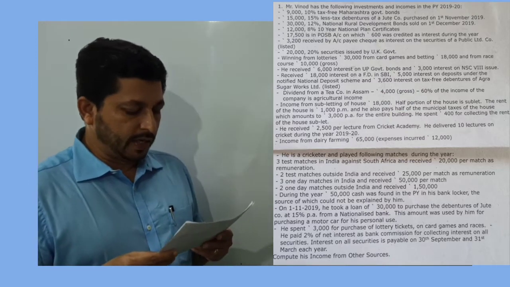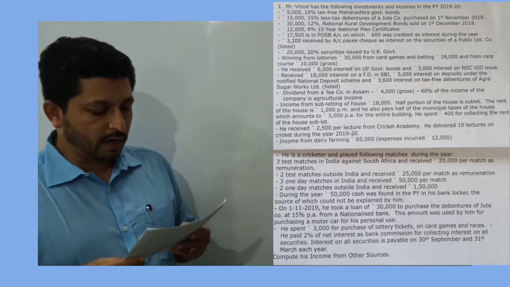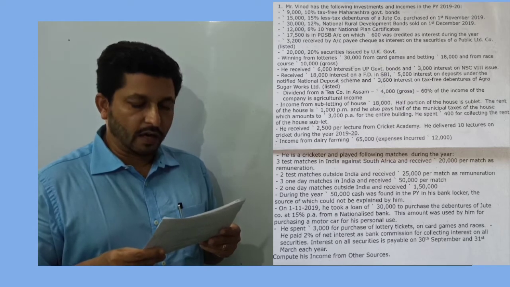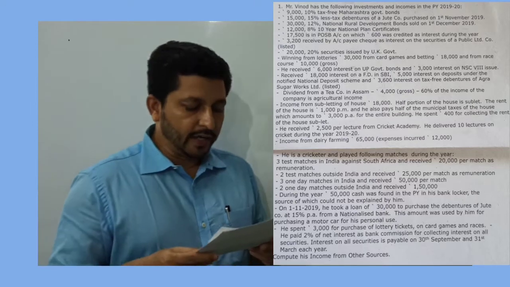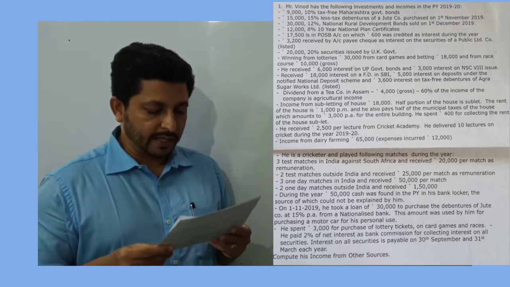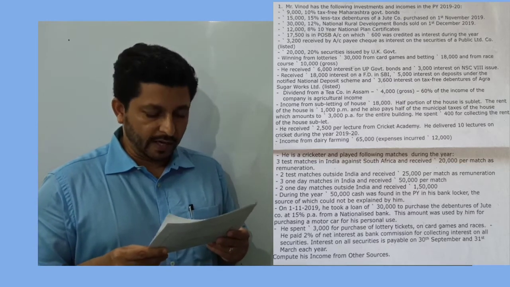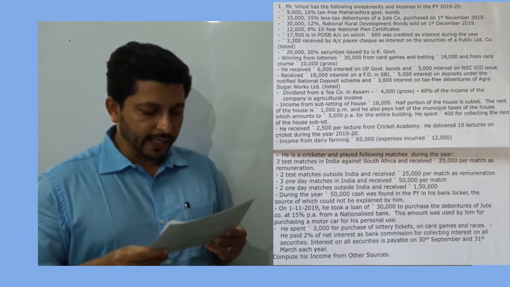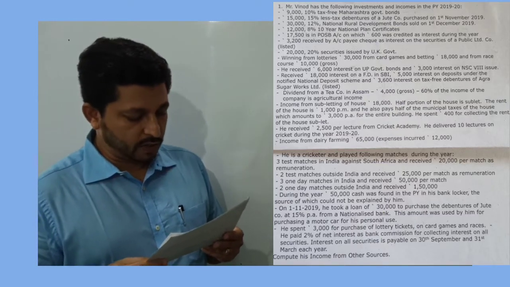Dividend from a tea company in Assam, that is rupees 4,000, is given gross. 60% of the income is agriculture income. We will talk about that. Income from subletting of the house, rupees 18,000. Half portion of the house is sublet. The rent of the house is rupees 1,000 per month, and he also pays half of the municipal taxes of the house, which amounts to rupees 3,000 per annum for the entire building. He spent rupees 400 for collecting the rent of the house sublet. So he spent 400 rupees for collection of rent.